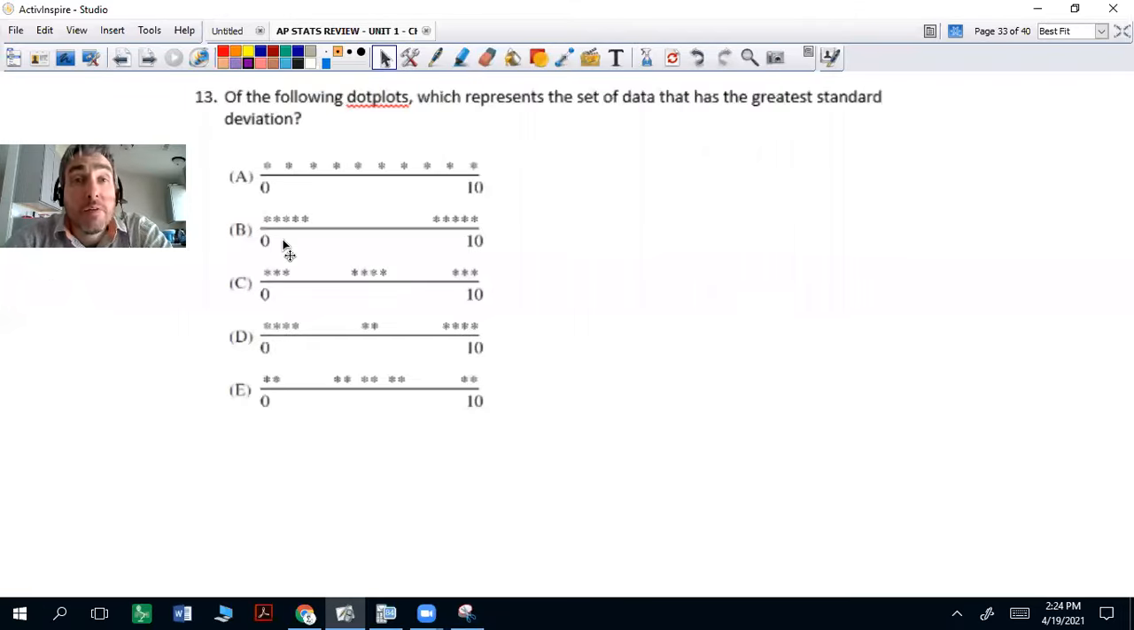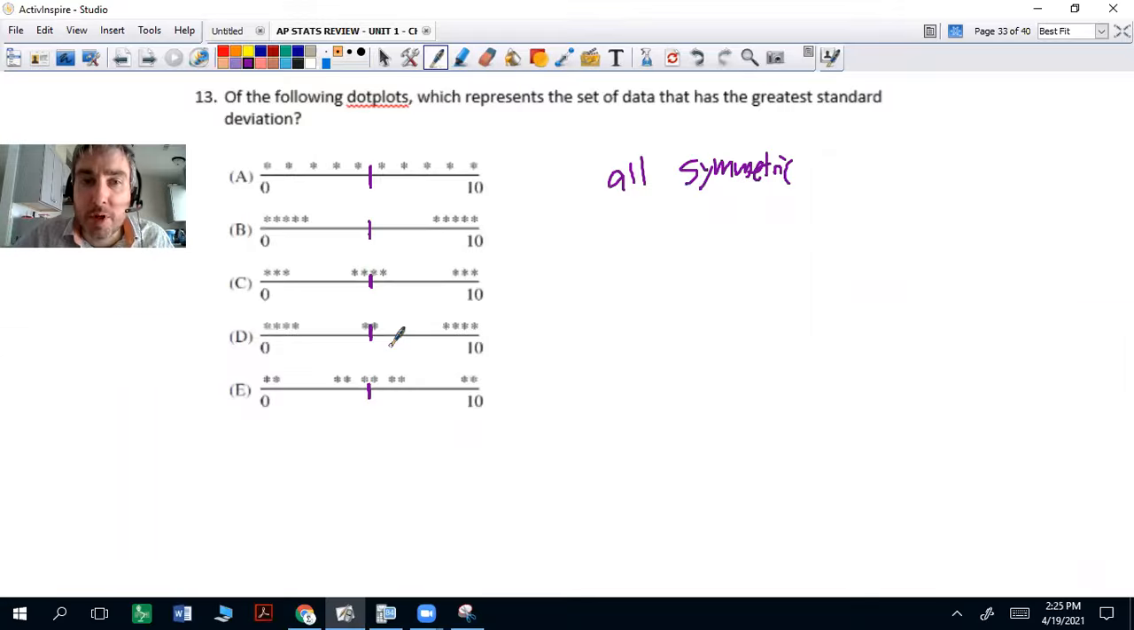Okay, 13. Which of the following dot plots represents the set of data that has the greatest standard deviation? Ooh, kind of tricky here, but standard deviation is on average how far the typical point is from the mean. So they're all symmetric. Look at that. They're all symmetric, which means the mean here is going to be 5 for all of them. So on average, which graph has the typical point the furthest away from the mean?